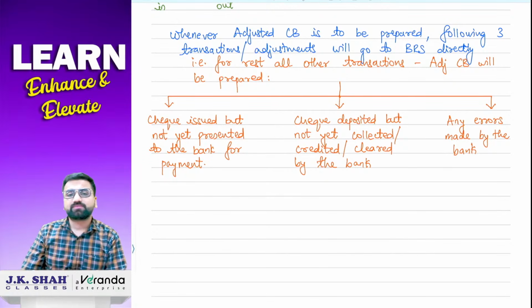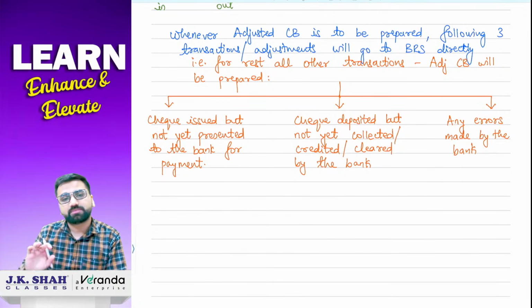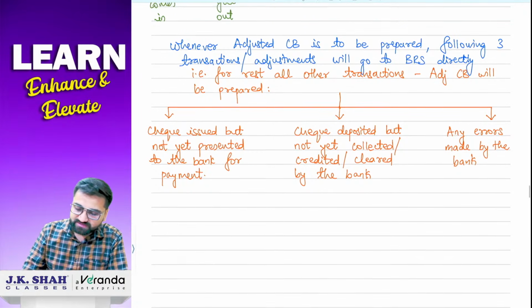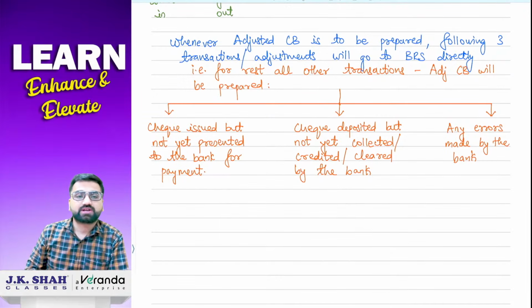बैंक के तरफ से अगर कोई भी एरर होता है, if your bank has made any error, then in that case you are not going to adjust that in your adjusted cash book. That will directly go to bank reconciliation statement. Okay, so yes, just read this part so that we can solve our sum accordingly.